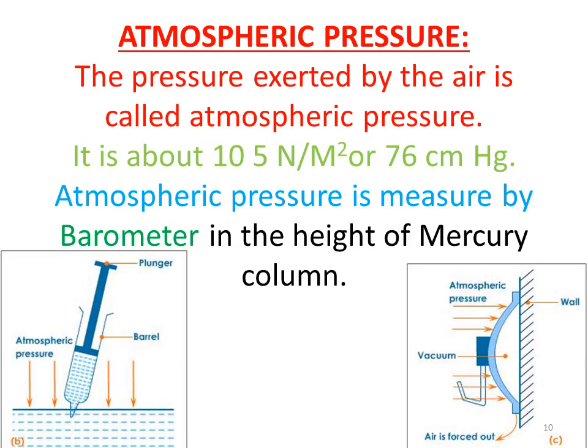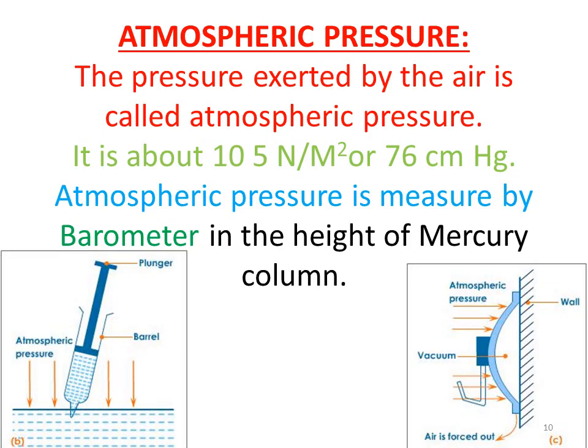Therefore, the atmosphere exerts a pressure on bodies. It is about 10 to the power 5 Newton per meter square or 76 centimeter of mercury column. Atmospheric pressure is measured by an instrument known as a barometer, in the height of the mercury column.